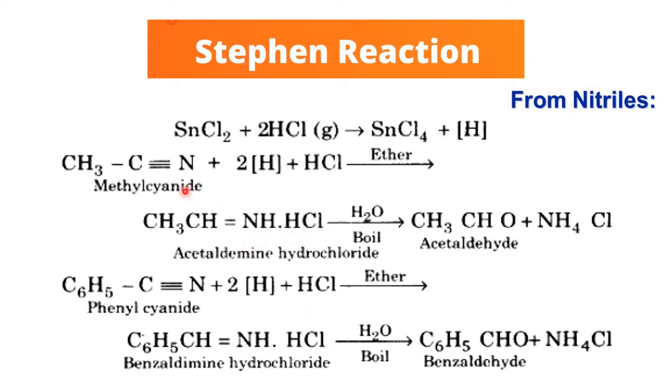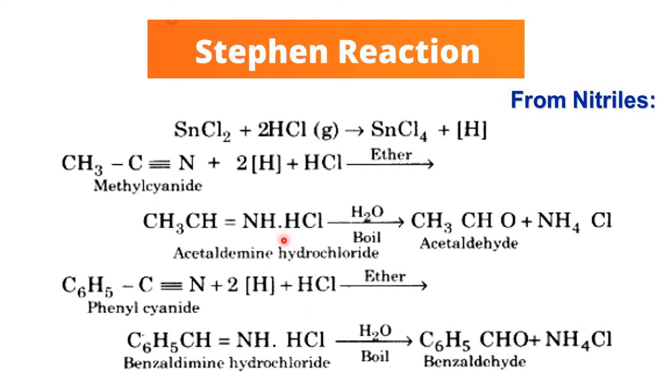Directly we can't convert C triple bond N to CHO; it is very difficult. So we convert some groups to some other form from which we can easily get what we require. The addition product is highly unstable.